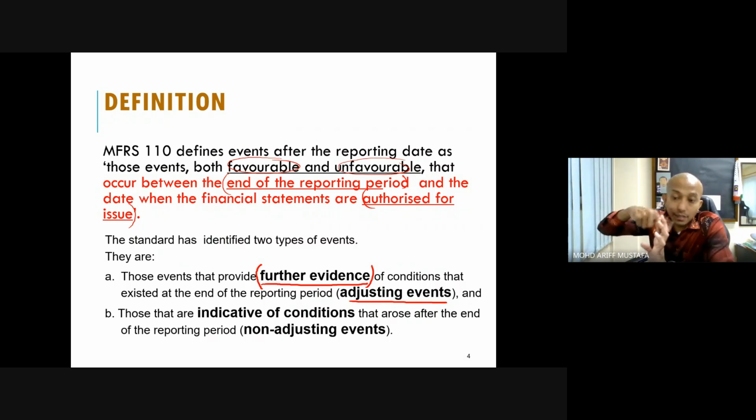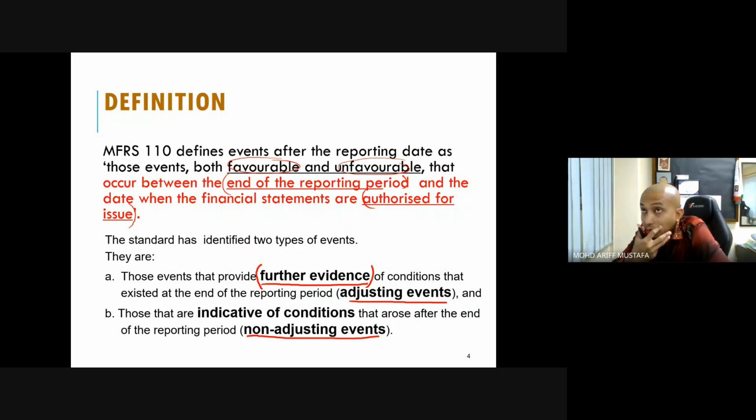So we do adjustment for this provision, we increase it to 50,000 because we know we have to pay 50,000 for the next year, for example. That one. Okay. Those are indicative of condition that arose after the end of the reporting period. This is what we call a non-adjusting event, but it is a significant event. Indicative of condition, like for example, something really critical or really significant happens to the company.